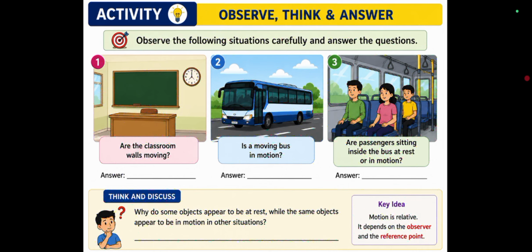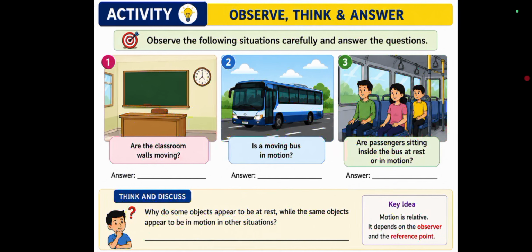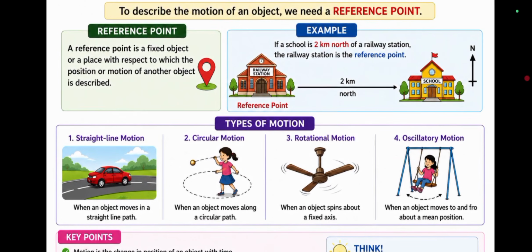Now, the need for a reference point. Suppose your friend asks, where is your school located? You may say our school is 2 kilometers from the bus stand. Here, the bus stand is used as a reference point. A reference point helps us locate an object and describe its motion.